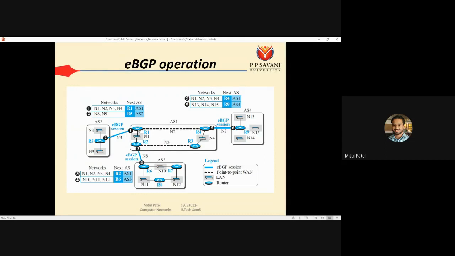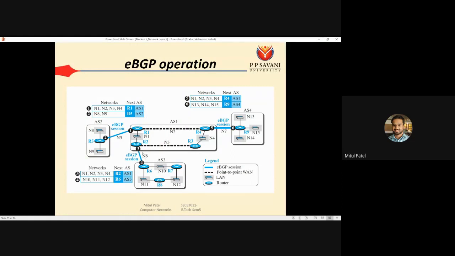If R1 gets any data whose network is N8 or N9, then what will it consider? It will forward the data to router R5. The reason is that in the next router we have the value R5. So if any data comes to R1 for network N8 and N9, the data will be forwarded to router R5 and the autonomous system is AS2. Okay, so this is the eBGP operation.